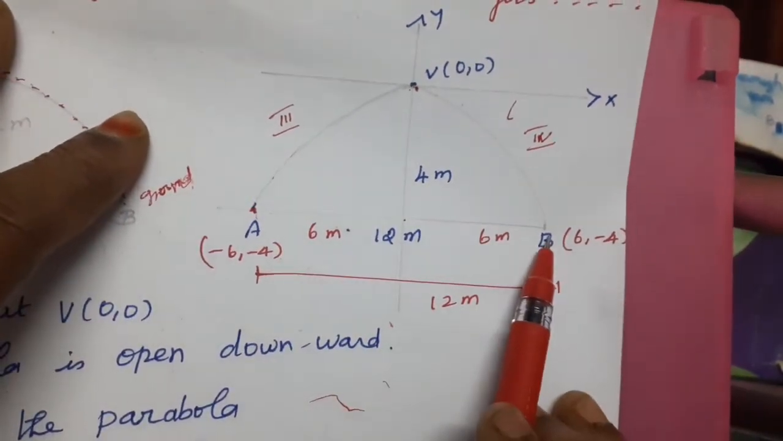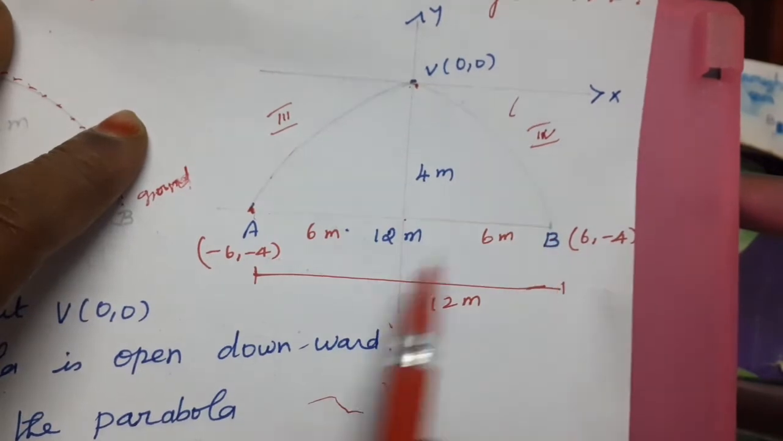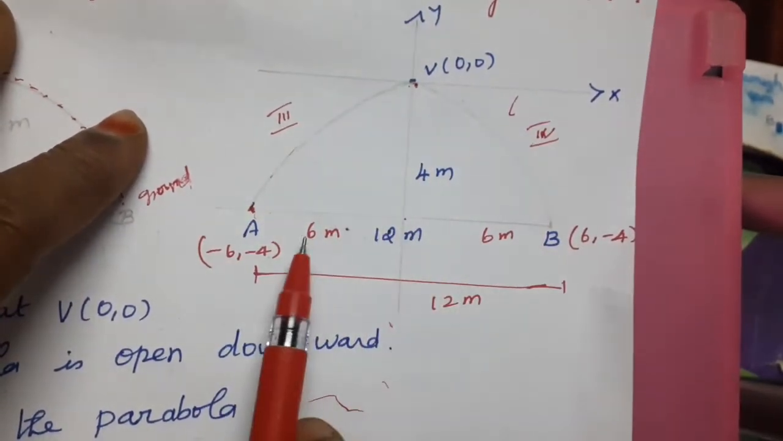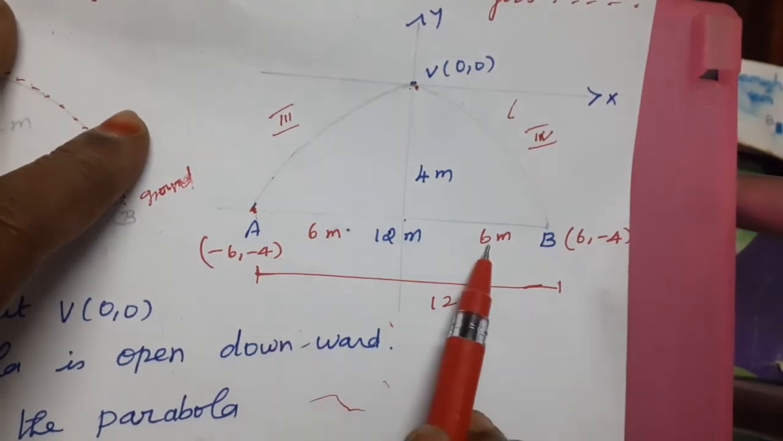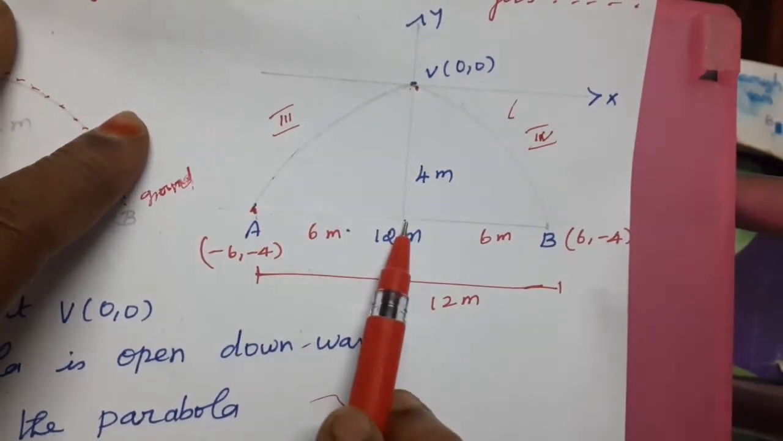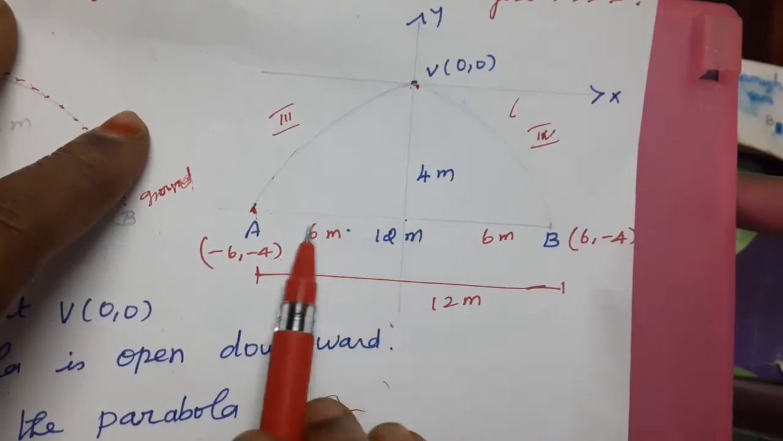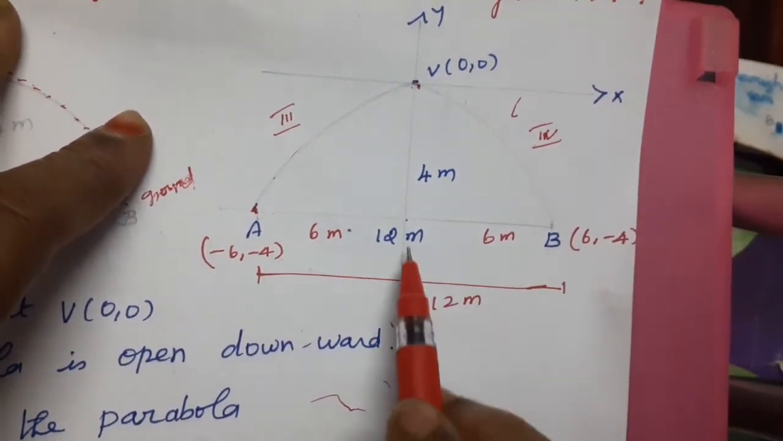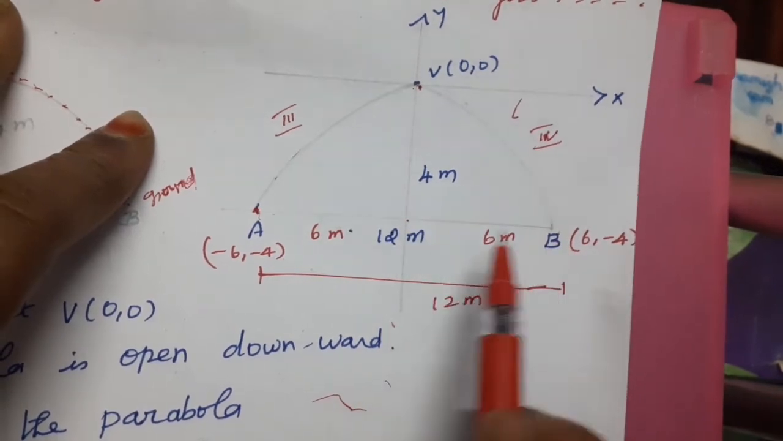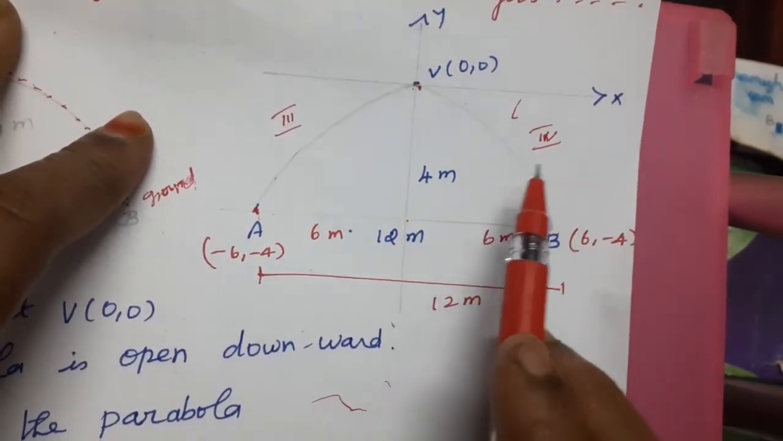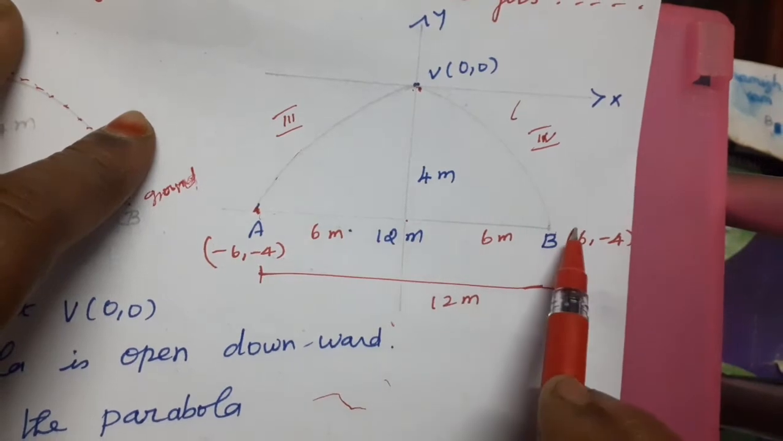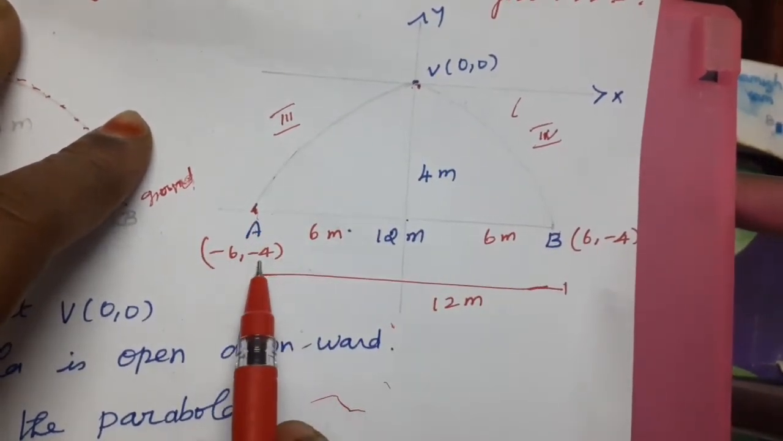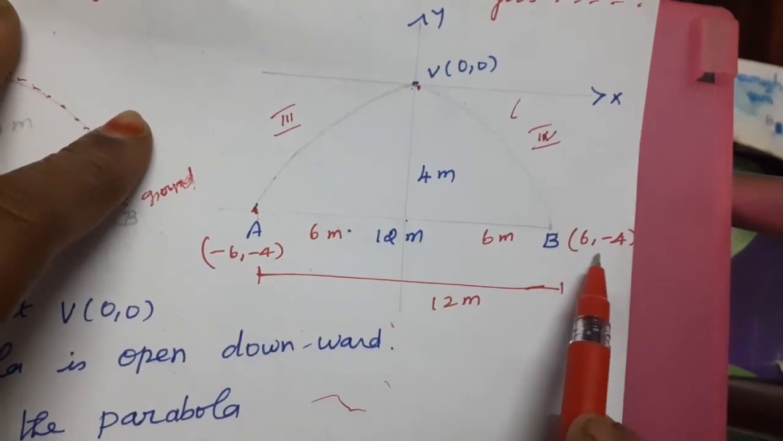See the B point, the same. Here the distance is 12 meter. The vertex divides it into 2 equal parts, this is 6 meter and this is also 6 meter. The maximum height, 4 meter, is common for both sides. So the B point is in the fourth quadrant, where x is positive and y is negative. Therefore x is positive 6 meter, y is minus 4. A point is minus 6, minus 4. B point is 6, minus 4.